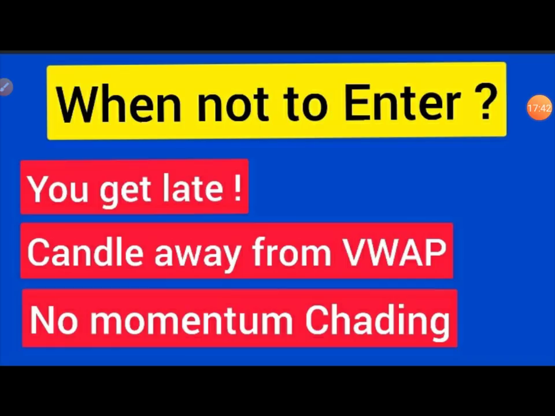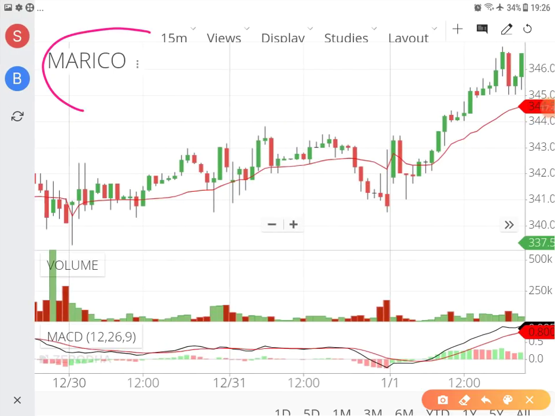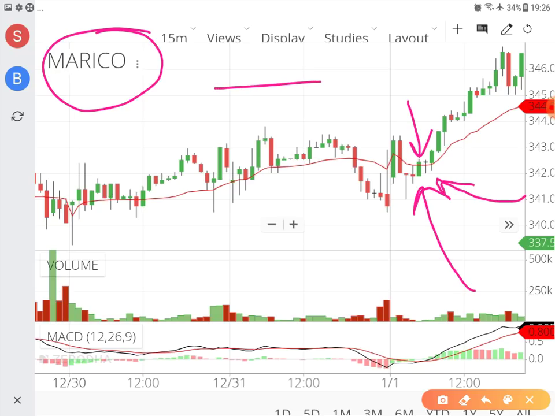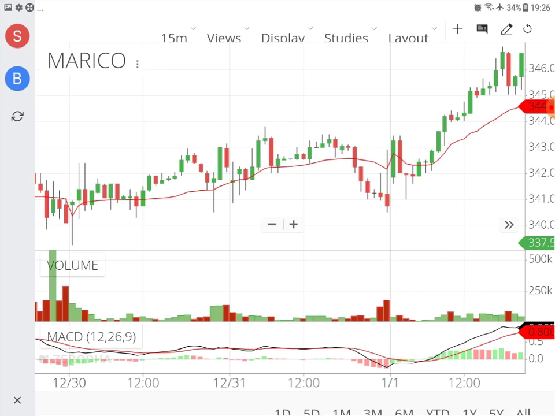I'll explain this concept with another example of the Marico chart. Suppose you want the ideal price range in which you should have entered, it is this one, when you find that the closing price is above the VWAP. But I'll go for the second confirmation candle. The confirmation candle happens to be again a doji. What is a doji? A doji is this, in which you find that there is no proper decision making, that sellers are also at the same price range, the buyers are also closing at the same price range. So this is kind of indecision. So this is what is happening in the next candle, which turns out to be a doji.